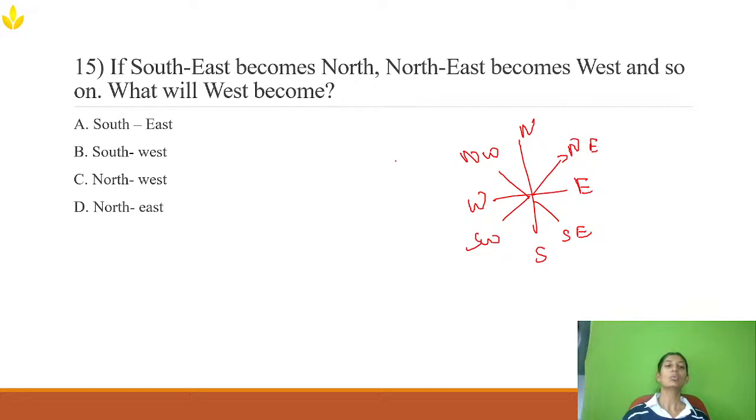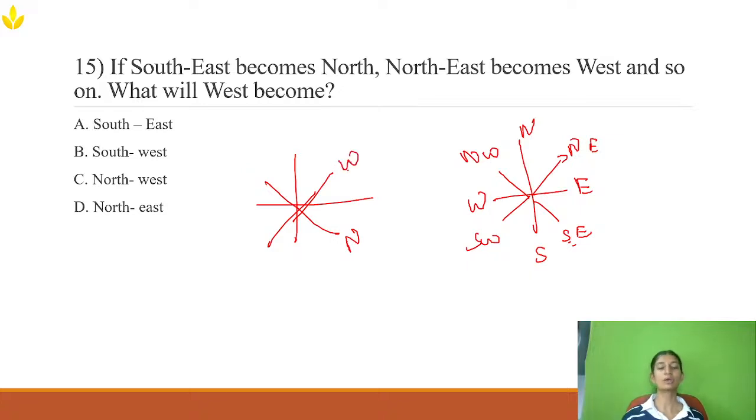Now what they are telling is that if southeast becomes north and northeast becomes west, and so on. If north is here, then south will obviously be opposite, since north and south are opposite poles.